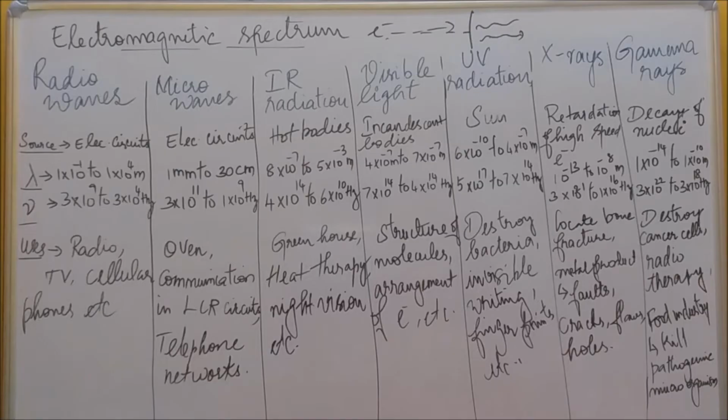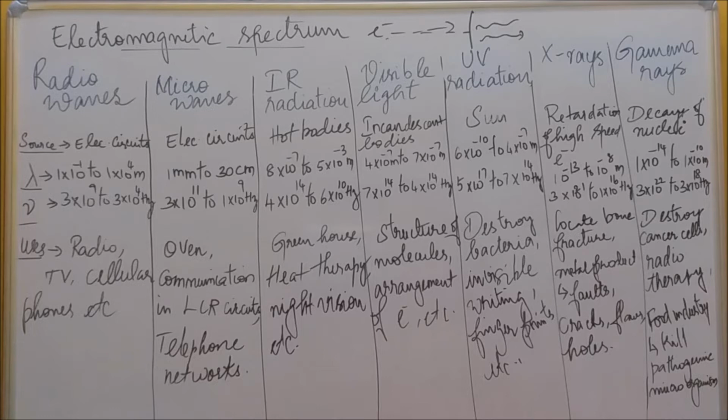Now we'll say the topic is electromagnetic spectrum. So what is the electromagnetic spectrum? The electromagnetic spectrum is a range of all types of electromagnetic radiation. We know radiation is nothing but energy, right? So energy can travel and spread out like that.